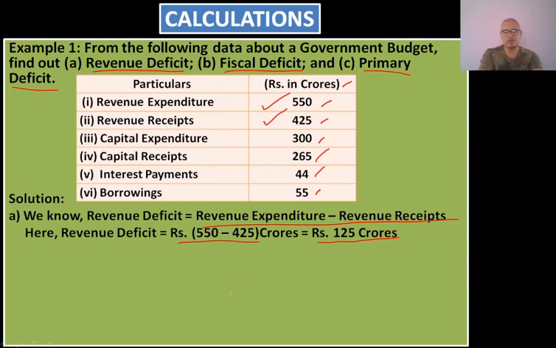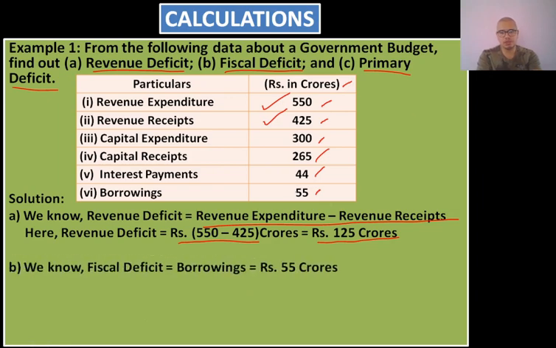Second, fiscal deficit. We know from our previous classes that fiscal deficit is also known as borrowings. Here borrowings is given as 55 crores in the question. So obviously the value of fiscal deficit, that is borrowings, will be 55 crores. Now let us move on to the last question, that is primary deficit.